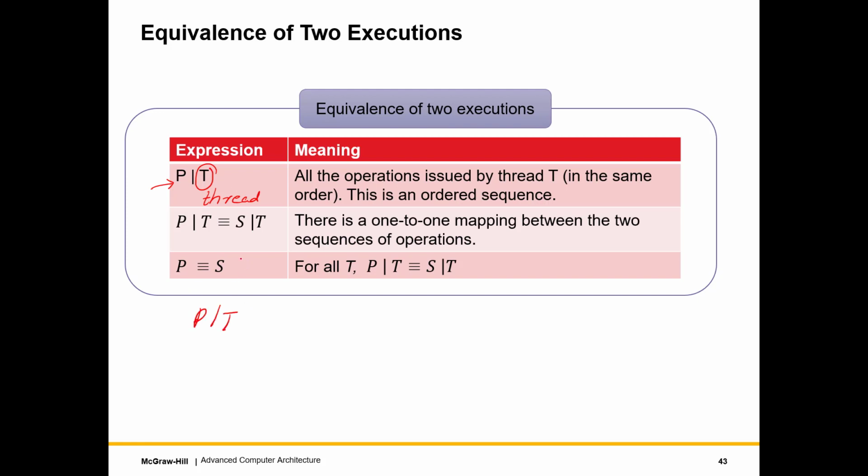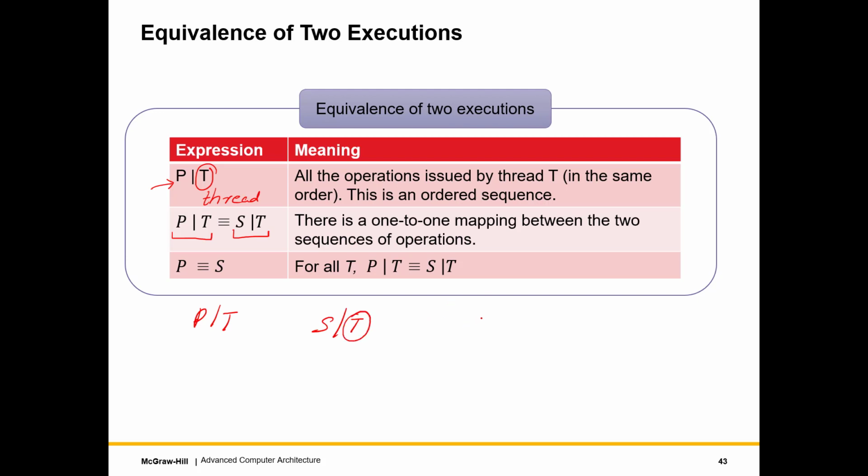So we say that this expression, which is the ordered sequence of all the operations issued by thread T, is equivalent to, and we will use the three lines to indicate equivalence, S straight line T, where S is again the sequential execution, but out of the sequential execution we take out all the operations that have been issued by thread T.